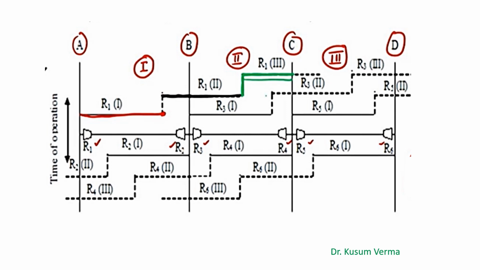Any fault occurring in R1-2, which is indicated by the black line, will cover the remaining 20% of the first section, plus it is extending to the second section up to 50%. So this is termed as the second zone of the protection provided by the relay R1.